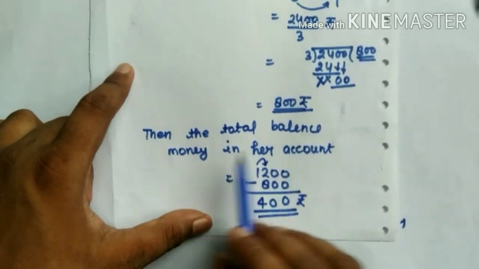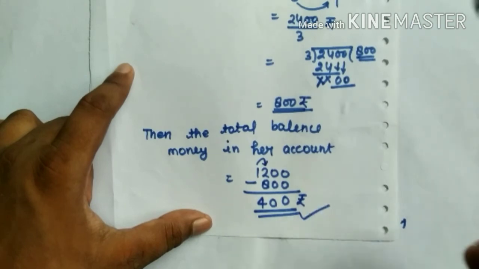Then the total balance money in her account is 400 rupees.